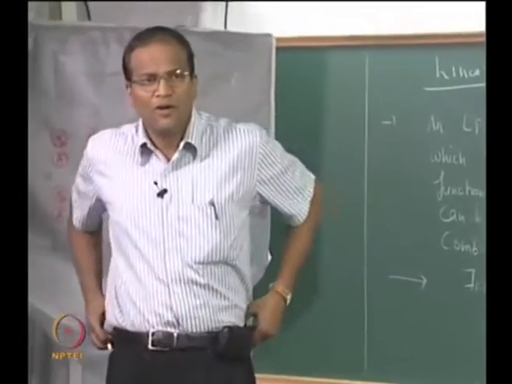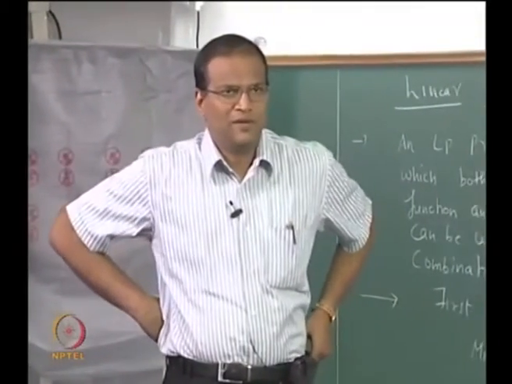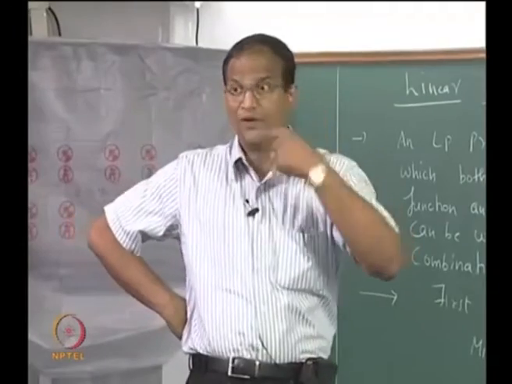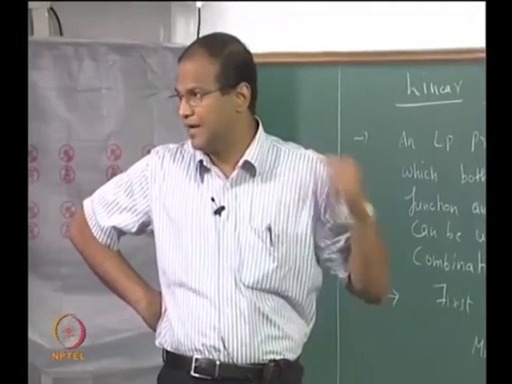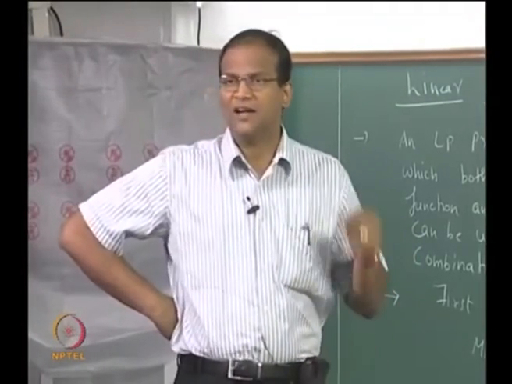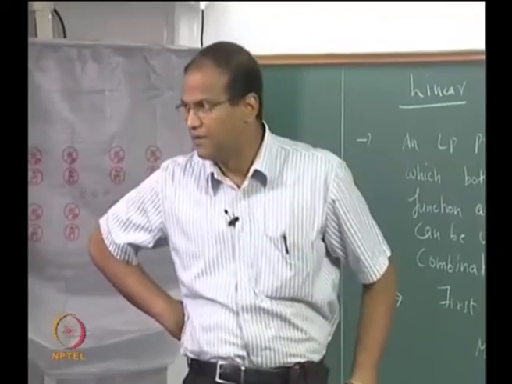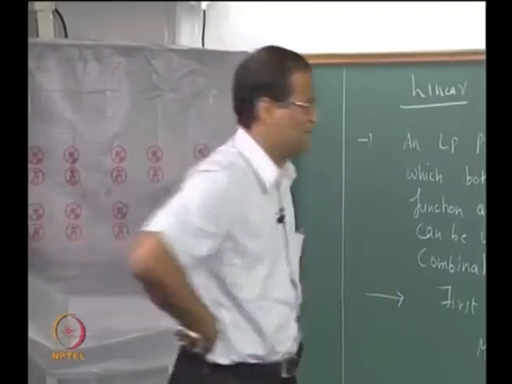Okay. Now x1, x2 to xn are all physical variables. Therefore, we have to write out an extra constraint that none of these variables can become negative. These are called non-negativity constraints. Okay.